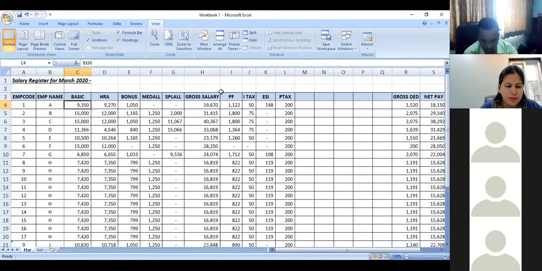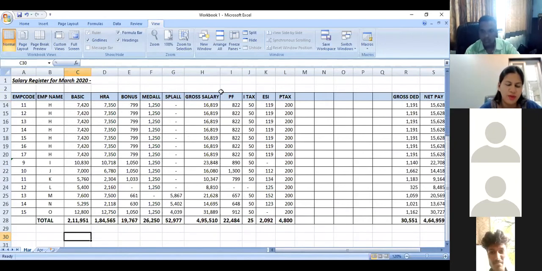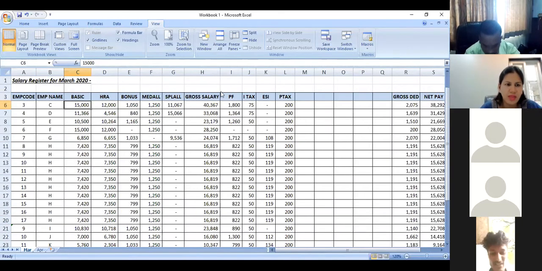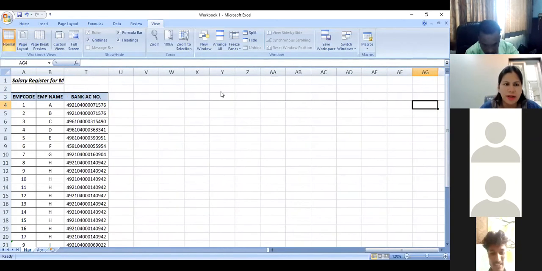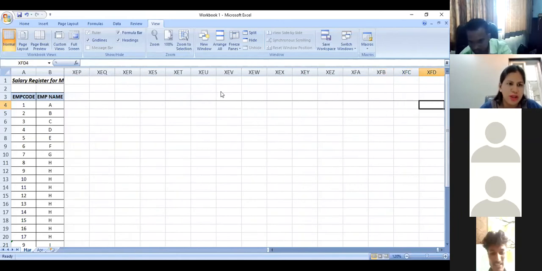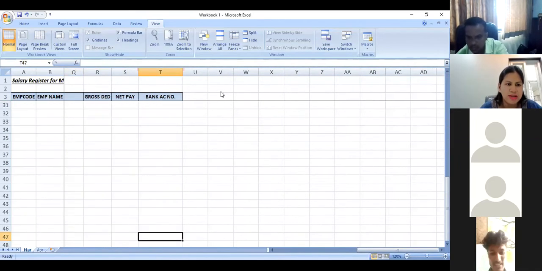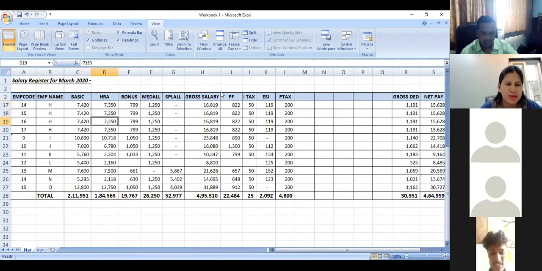The shortcut key for using this is Alt W F F. I'm repeating the same one. So you have to select Alt W F F, by which you can freeze and unfreeze these panes, so that you don't have to go to View, do freeze panes and then select freeze panes. Now, once I do this, I am able to see everything which is there across the sheet, and this can be used up till the end. The last column also, it is useful. So you can have data which can go up to any number of columns and any number of rows, but still the data is visible because you have the header. So you are not wondering as to what is there in the specific cell.